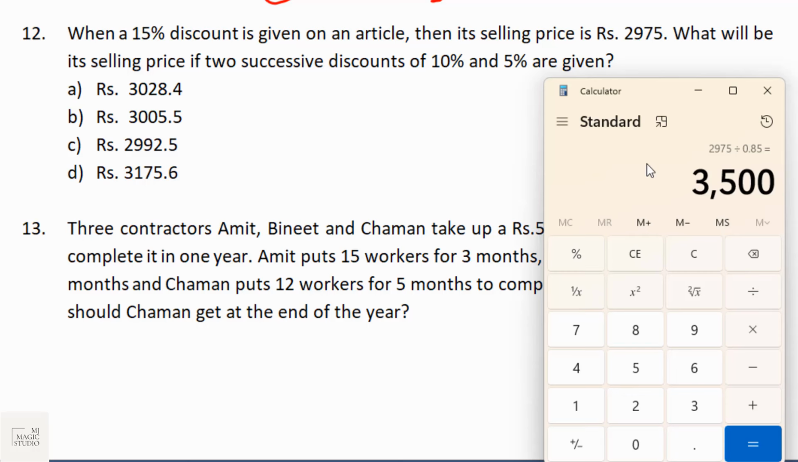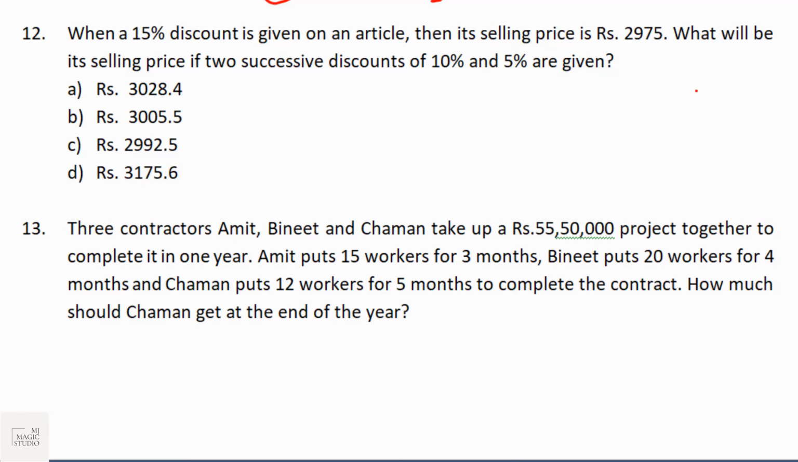What will be its selling price if two successive discounts of 10% and 5% are given? So first time recovery would be 90%, so I'll multiply 3500 into 0.9. That will give me 3150. Then a discount of 5% is given, that means recovery is 95%. Multiply this by 0.95 and you will end up getting 2992.5, and that is the new selling price.